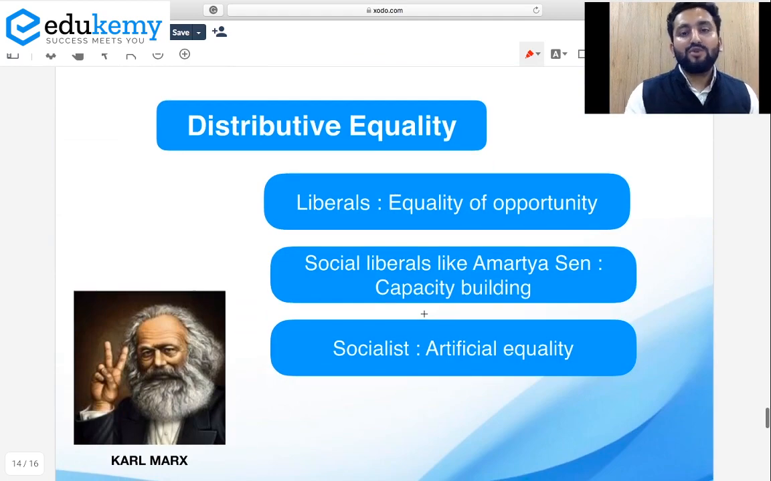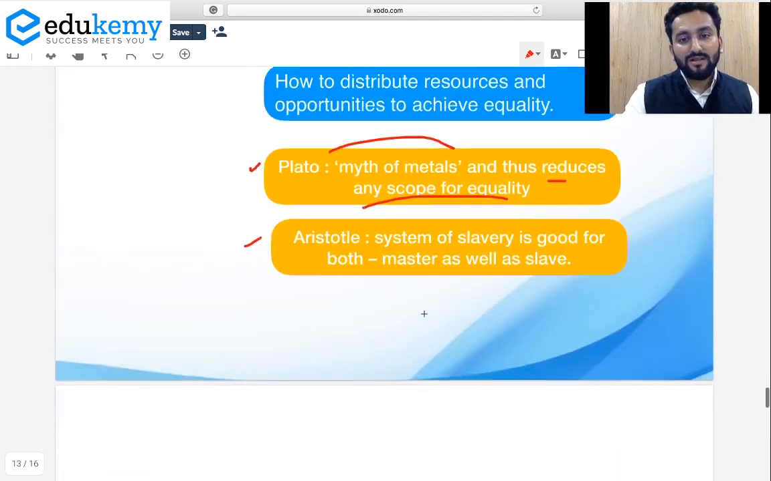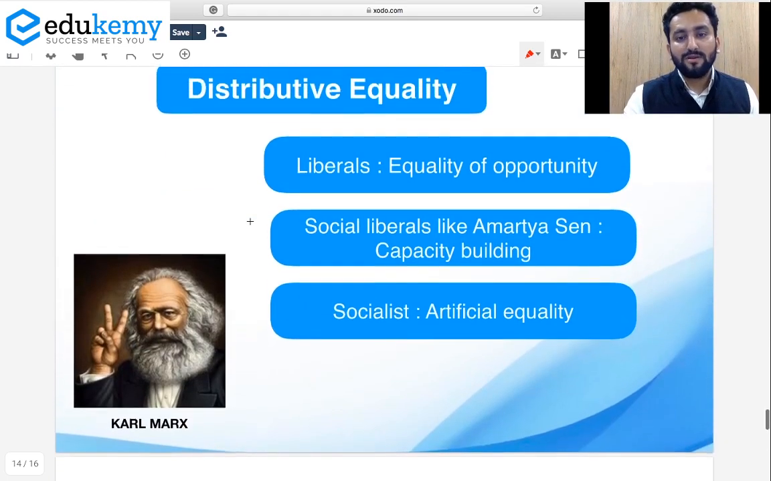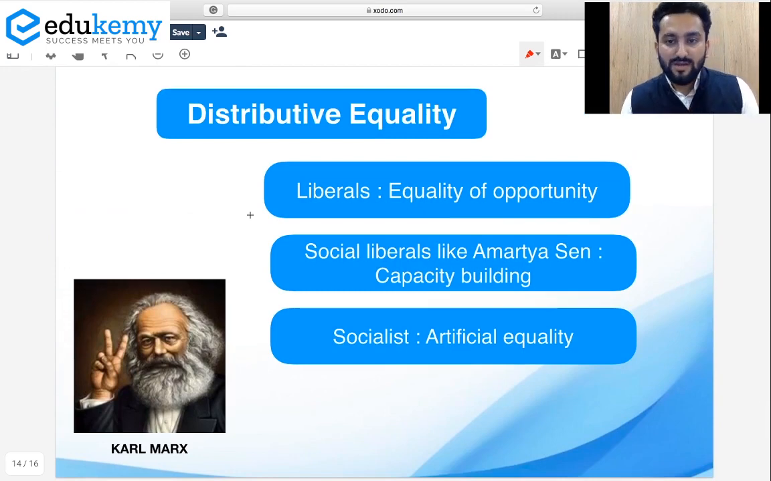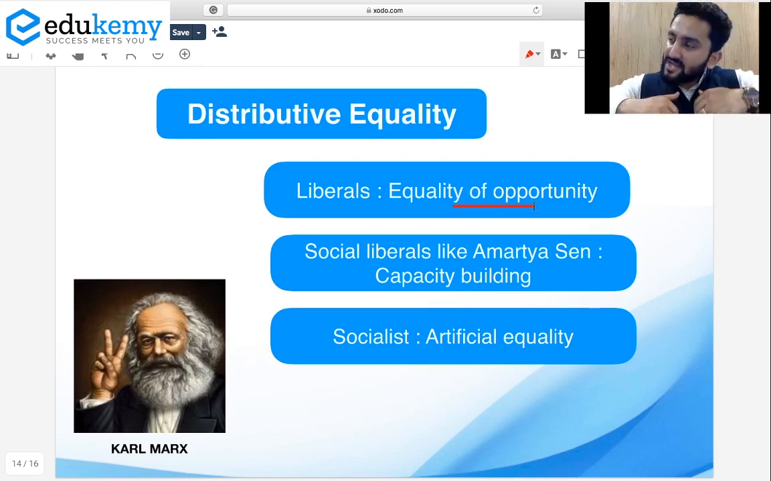Now, distributive equality. इसी के आगे हम बात करते हैं. These were the contradictions. Now what happened? As per liberals, they say equality of opportunity should be there. Means we should bring a common ground for the people. Opportunity should be given, not outcome. Now it is up to the people. If they want to utilize this opportunity, then they can excel in life. If they don't want to utilize this opportunity, then it is up to them. That is the liberal view.